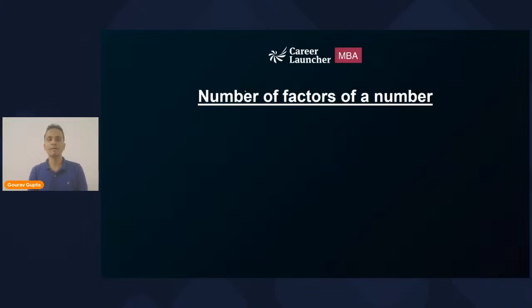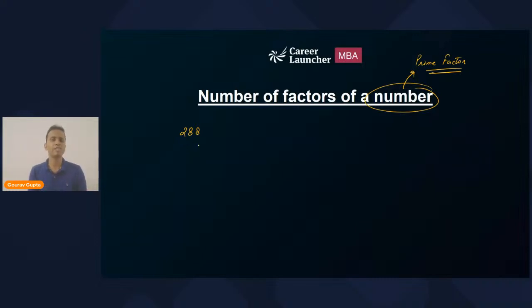To find the number of factors of a number, the first step is to write the number in the form of its prime factorization. If I take an example, let's say the number is 288. I'll do it step by step.